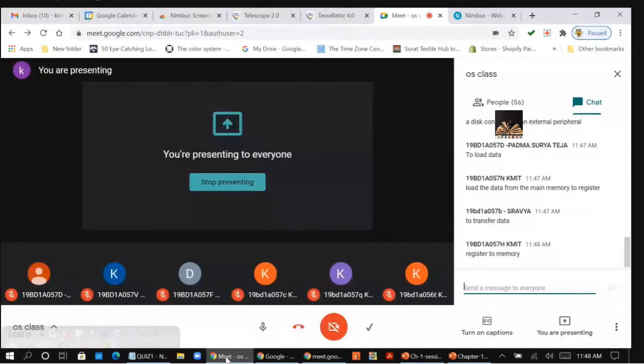Clear now about the load and store instructions? Yes or no? Yes, okay, fine. Now coming to the second type of storage device, that is cache memory. It is a very fast storage system used to store the information temporarily. Right, it is very fast.